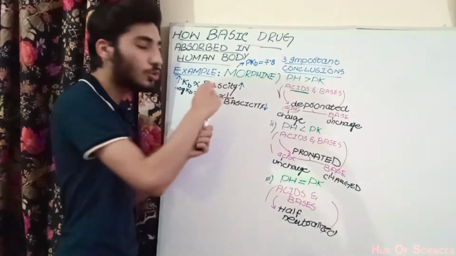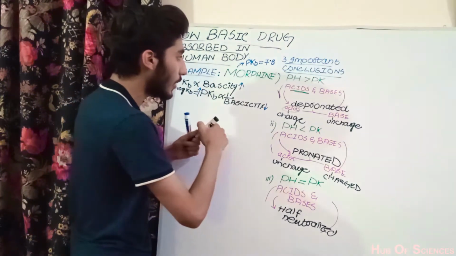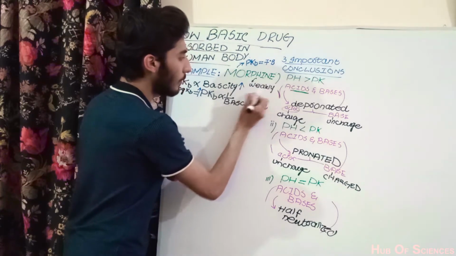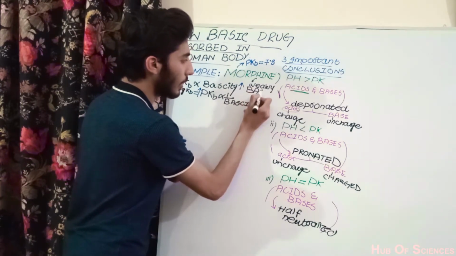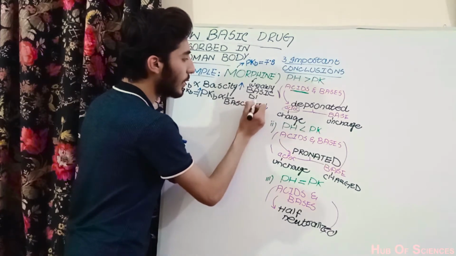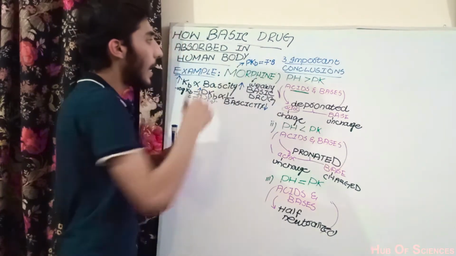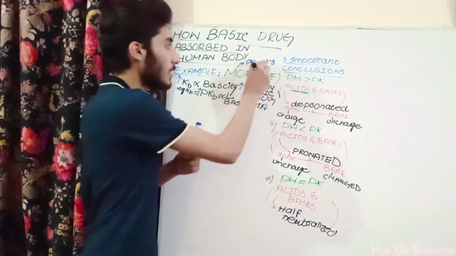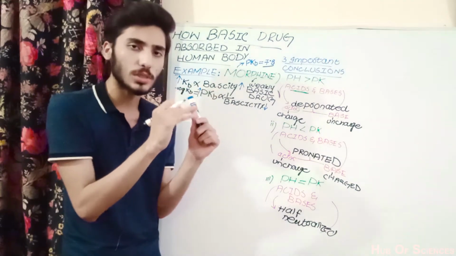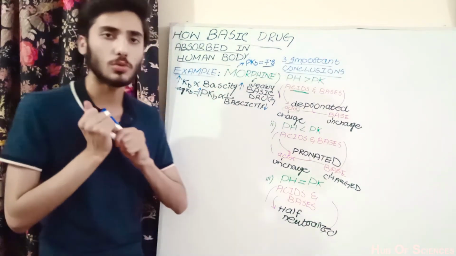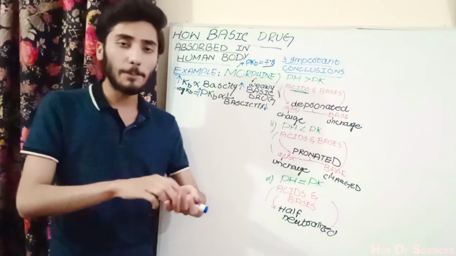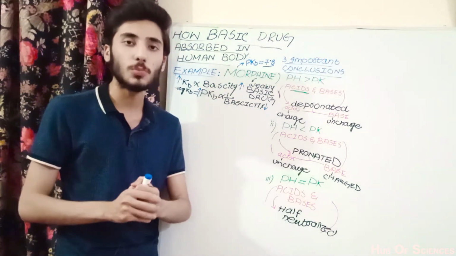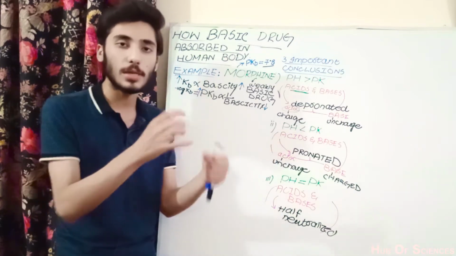Morphine belongs to the first class, so morphine is a weakly basic drug whose pKb, the negative logarithm of the base dissociation constant, is 7.8, approximately equal to 7. Now if a patient swallows the basic drug, how will this drug be absorbed in the body? We will discuss this whole mechanism in detail.